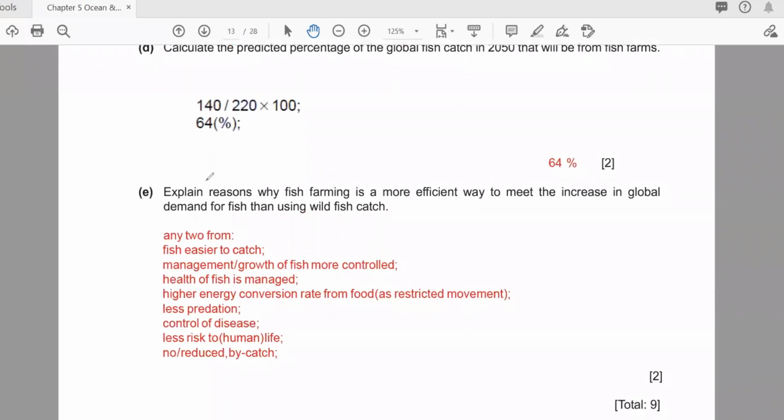After that, explain the reason why fish farming is a more efficient way to meet the increase in global demand for fish than using the wild fish catch. Fish are easier to catch, with no need for boats and a lot of resources. Management is also controlled. You can keep the fish, for example, in the sea. If you throw a net, you can find all types of fish: small, big, one month old, two months old, three months old, like this.